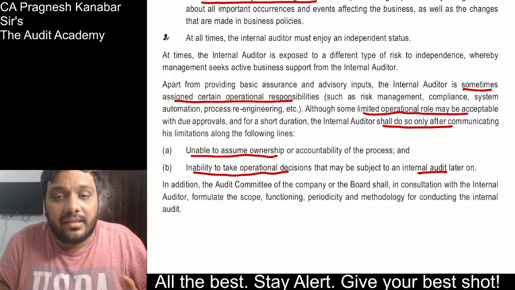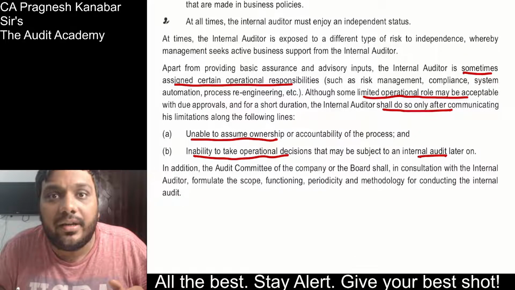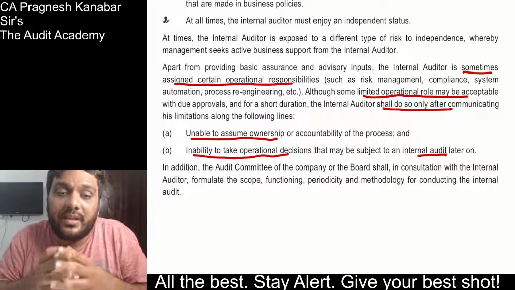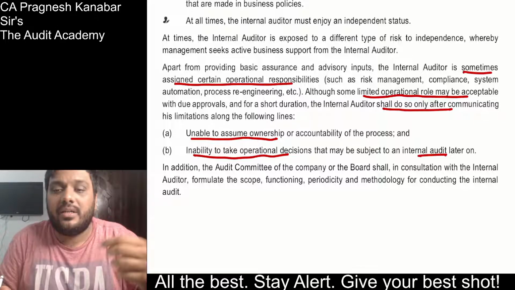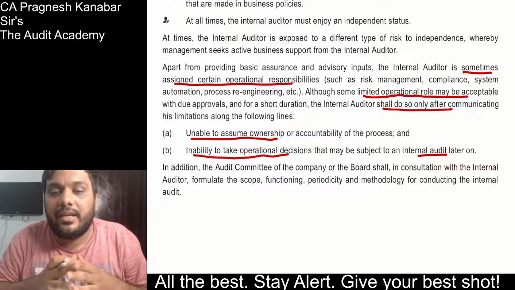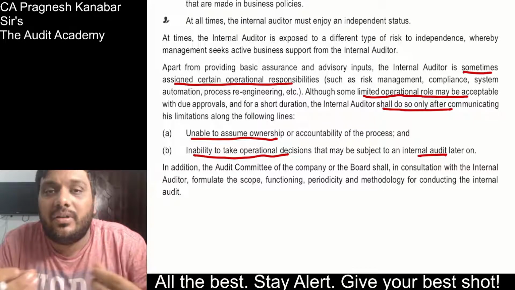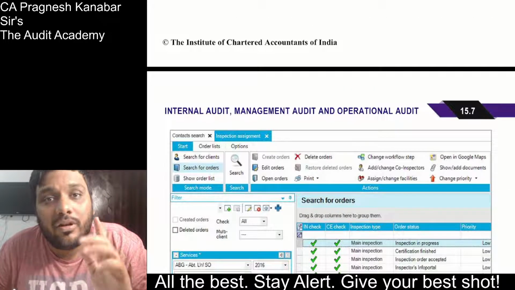All right. Sometimes internal auditor is given an operational role, but internal auditor should say it very clearly to the management that I cannot be the ultimate leader of the role, and I cannot take the ultimate decisions over there, which are next time going to be internal audited by me itself. All right. So I can be a little bit part of limited operational role, but I cannot be the leader of a process. All right. He can be leader only of internal audit process.